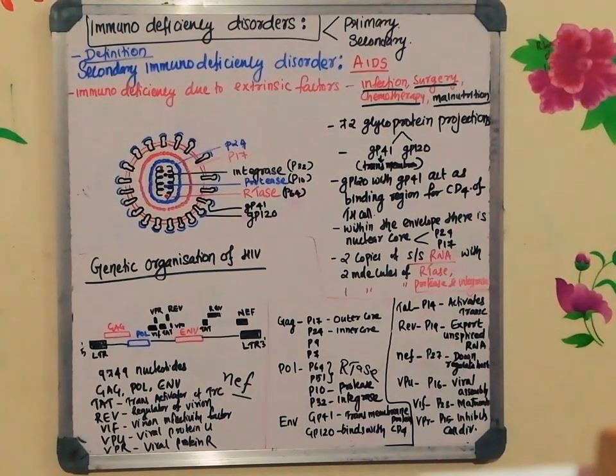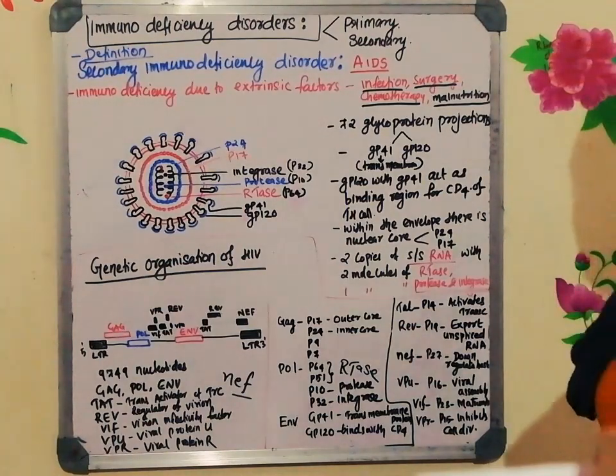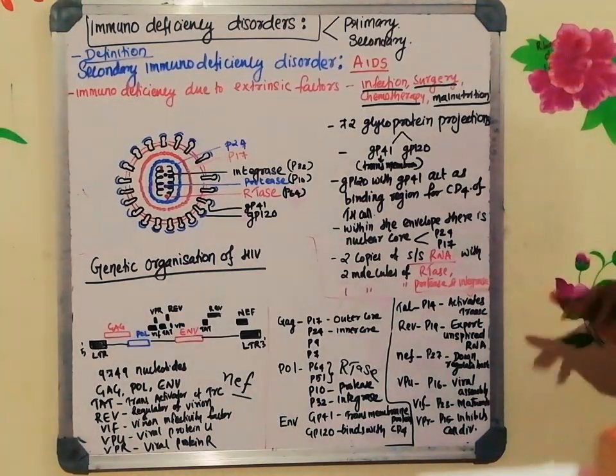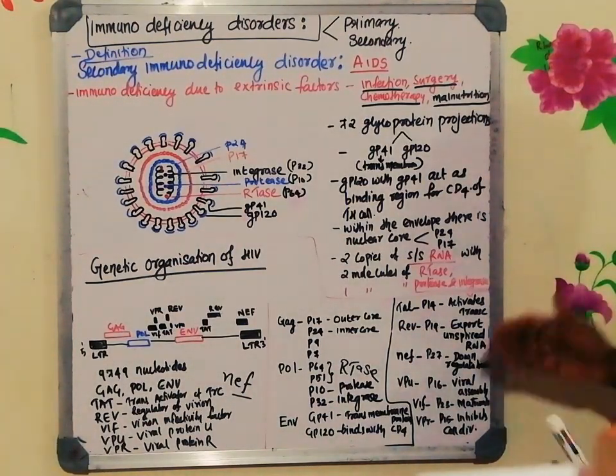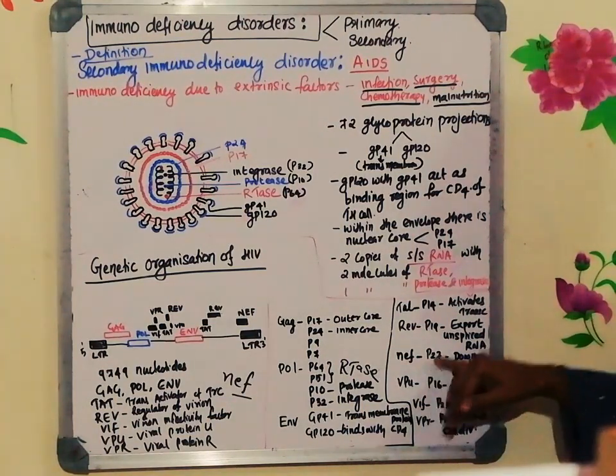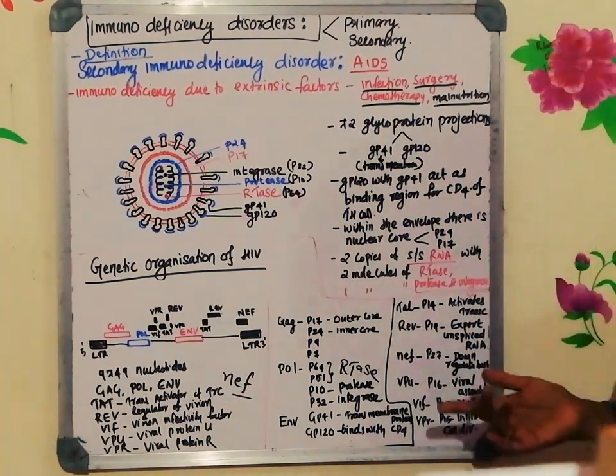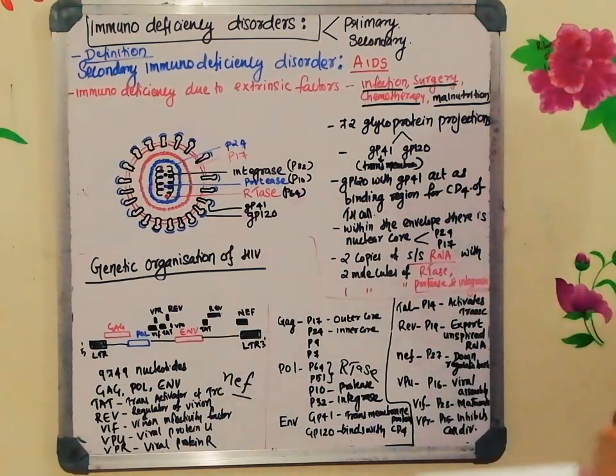down regulation of the host. What do you mean by down regulation? Completely the immune system is suppressed. Immune system is suppressed with the help of this P27, which is expressed from the viral genome. We can see NEF is here.